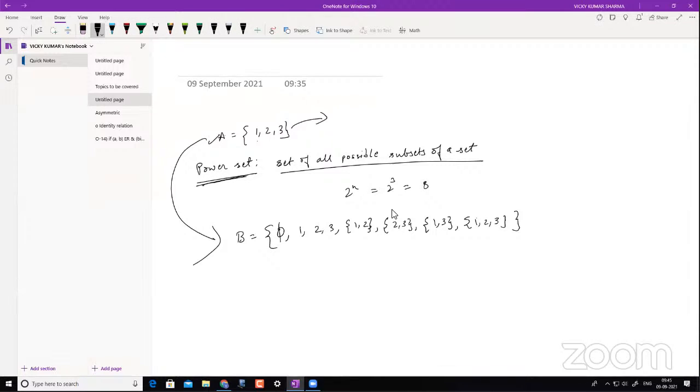So what is the cardinality of a power set? The cardinality of the power set is given by this formula, as Riyan told here: 2 to the power of n, where n is the number of elements of a given set. All clear? Now this can be written as 2 to the power 3, since there were 3 elements here. So this is nothing but 8. If I list down all those sets here, the first set will be an empty set, then 1, 2, 3, so totally 4, 5, 6, 7, 8. You got it, right? This is how we list the power set. So basically, a power set is a set after all.